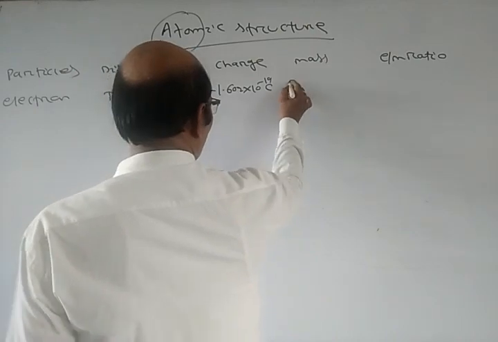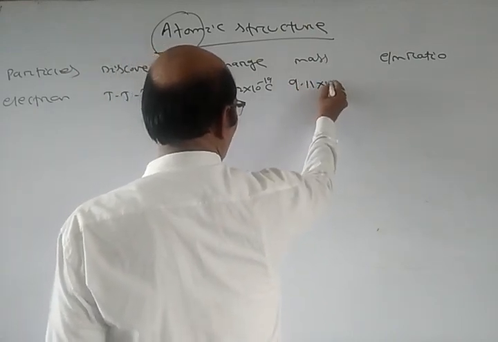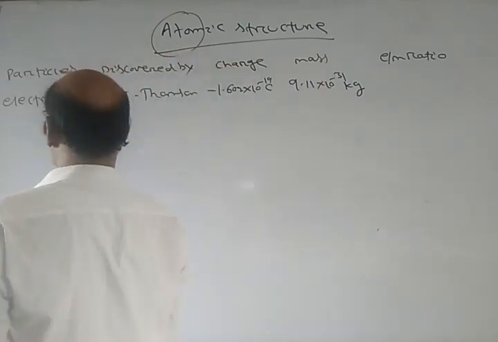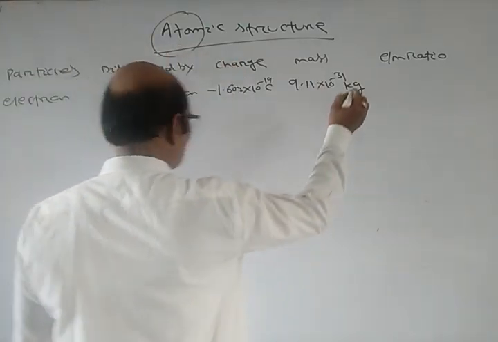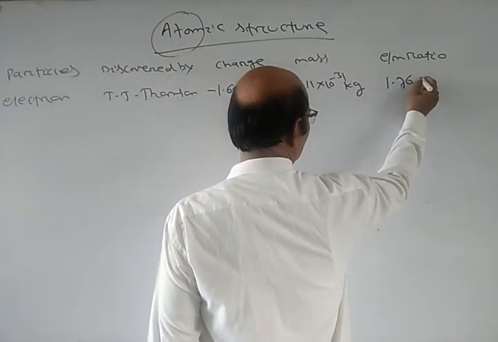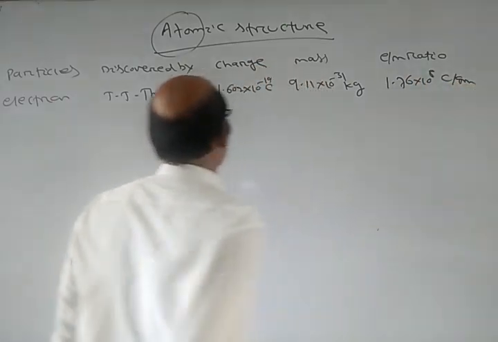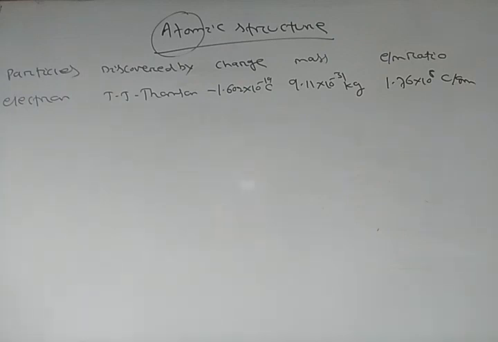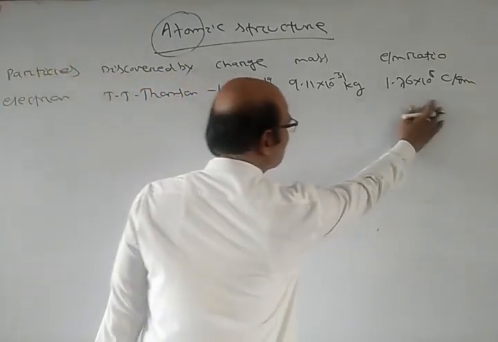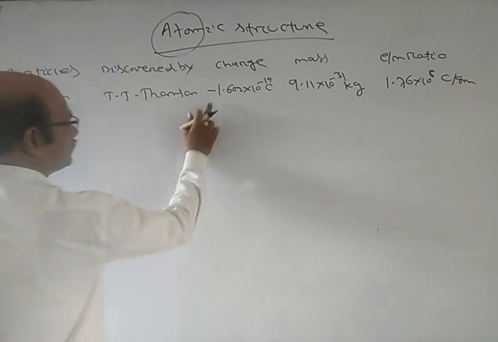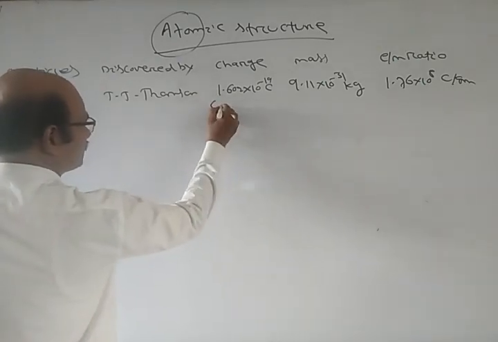Mass is 9.11 into 10 power minus 31 kg. The charge to mass ratio, the e by m ratio, is 1.76 into 10 power 8 coulomb per gram. So the charge is this much, and we take it as a negative charge.